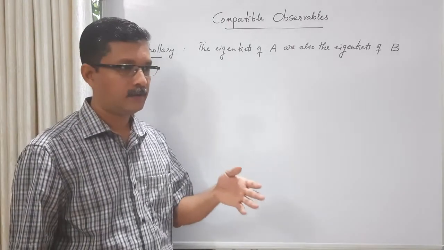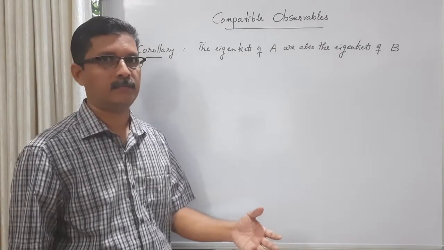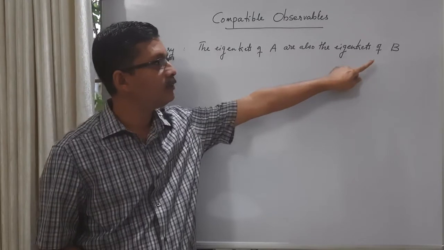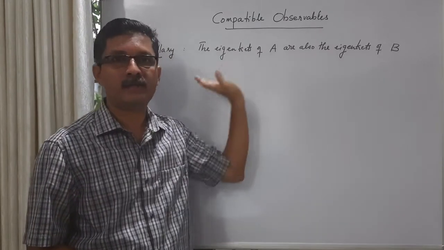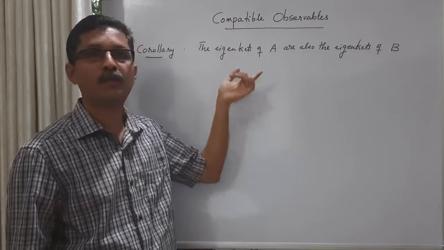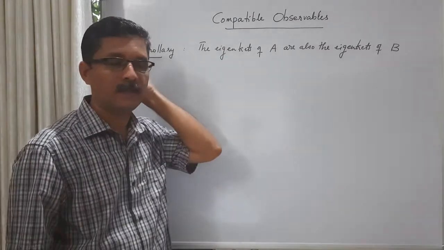So if the matrix of B is diagonal in the eigenkets of A, naturally the eigenkets of A are also the eigenkets of B. But let us try to prove this clearly.